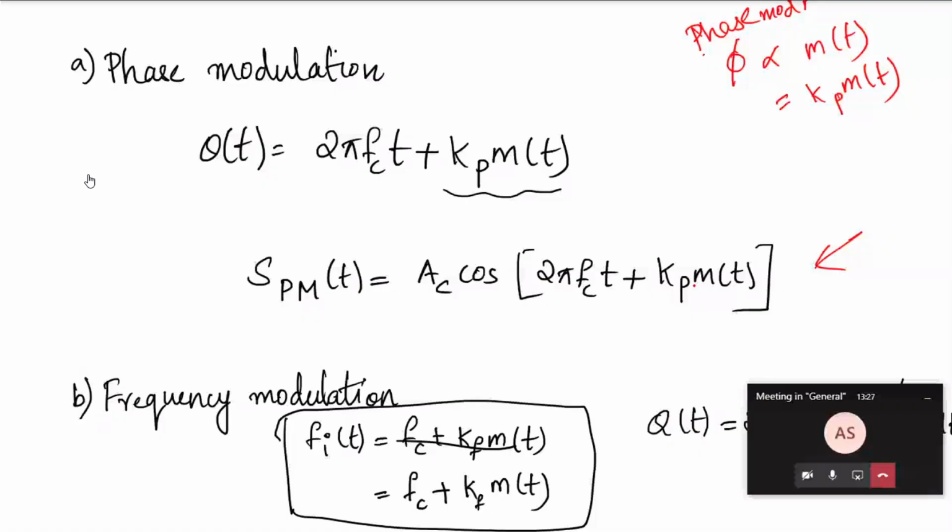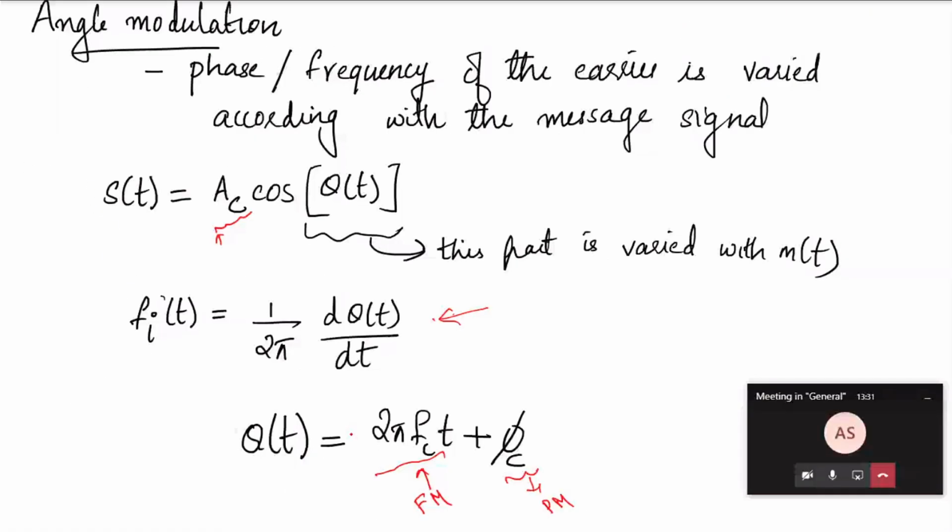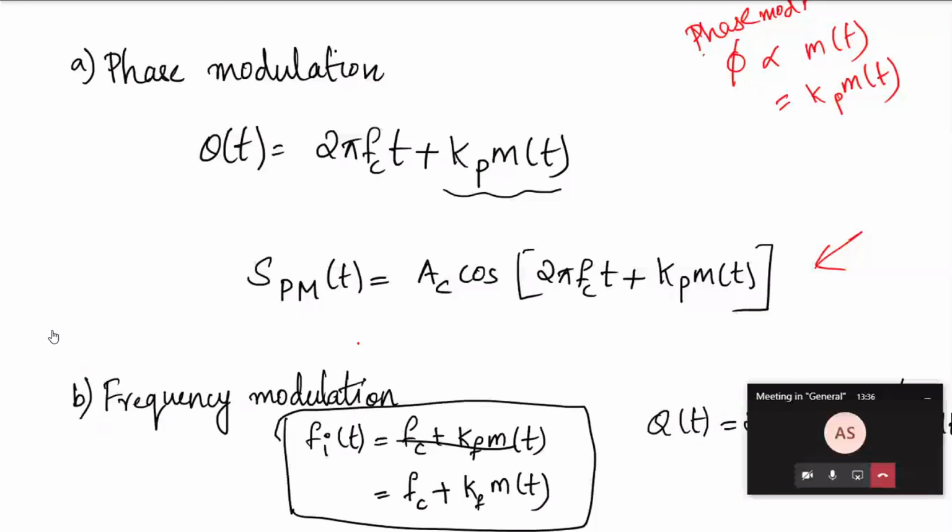And in frequency modulation, this is the expression for instantaneous frequency: 1 by 2 pi d theta(t) by dt. Instantaneous frequency will be a function of t. So instead of this fc, it will be fi, and that instantaneous frequency will be proportional to kf into m(t).